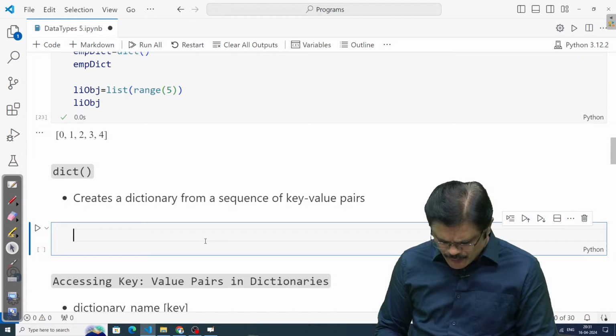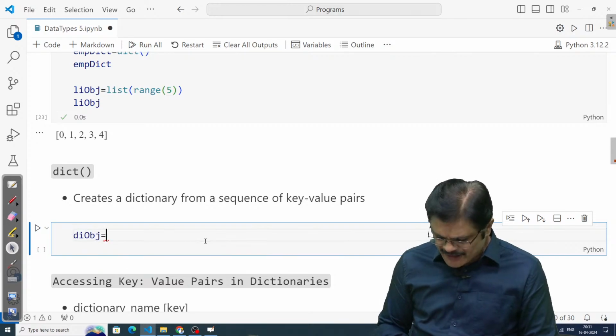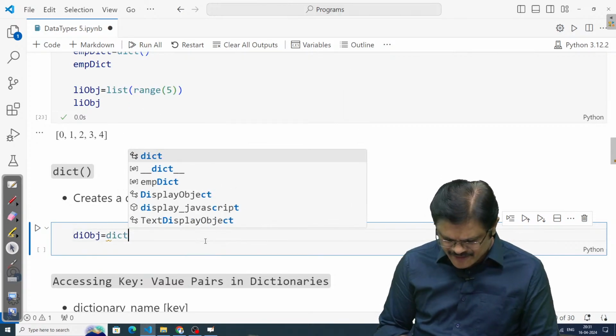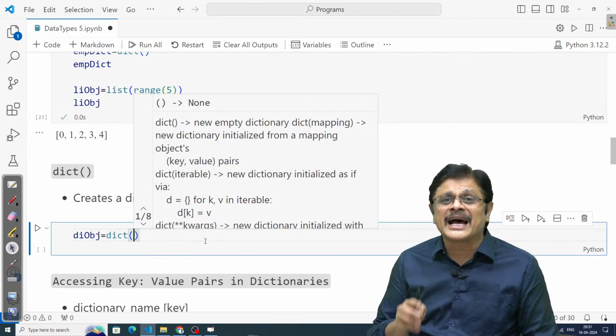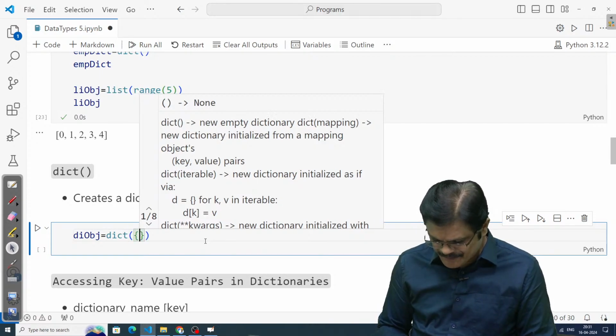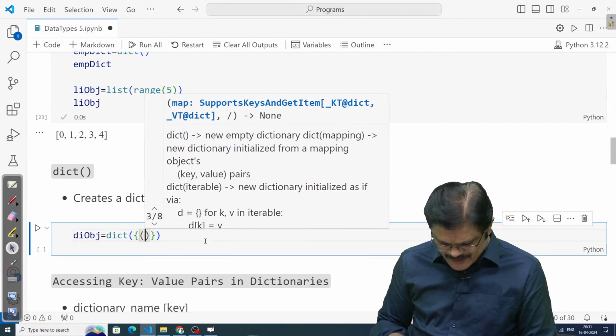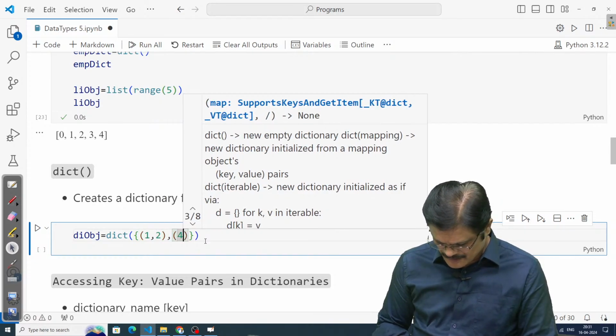See, I'll just give you an example. Let me create a dictionary object. I can use the dict function. Am I clear? And here what I need to do is create those key value pairs, my dear friends. So I need to have a collection of key value pairs. I can do this: 1, 2, 4, 5.